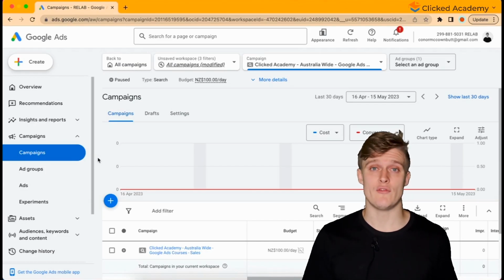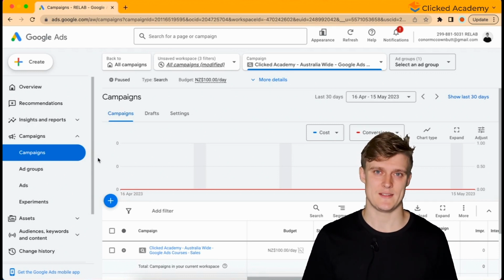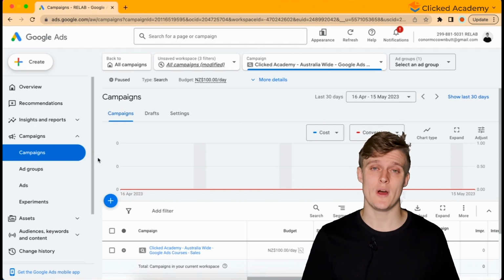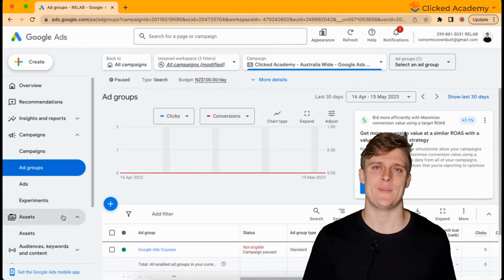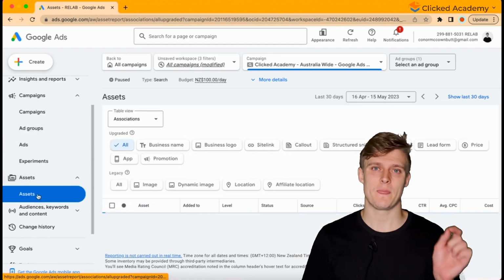There are a wide range of assets that can be used to promote your products or services depending on your business. We'll go through when to use each one in a moment. Though there are 4 assets that every campaign should use. Click on the campaign you are adding them to and then click Ads and Assets in the next column where you can select all of your campaign settings and then click Assets.